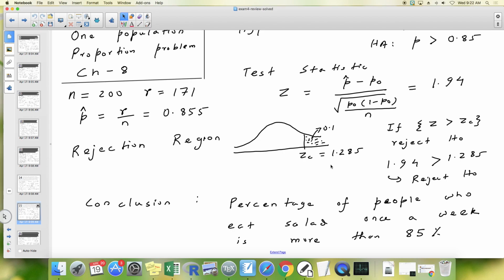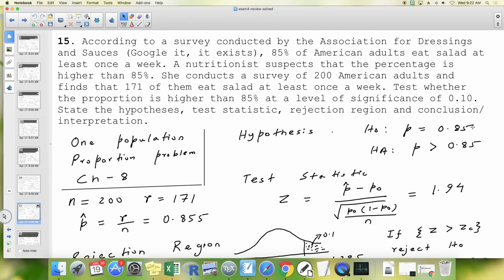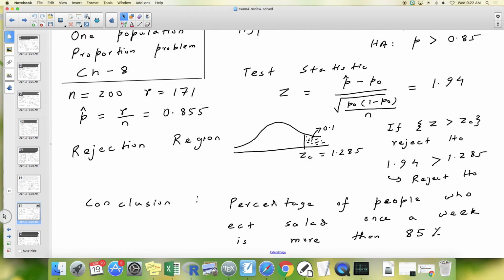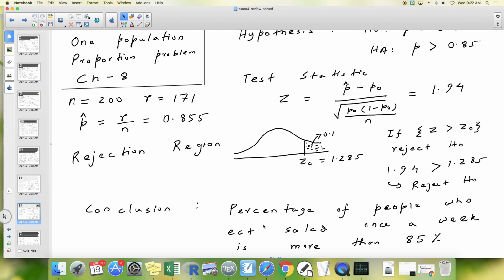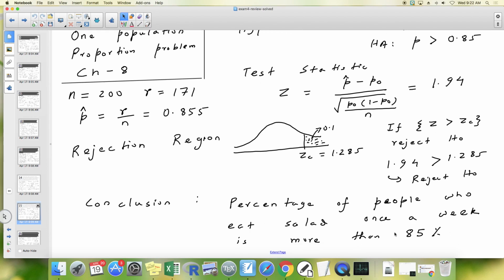Now you reject if Z is bigger than ZC. Does that happen? Yes. 1.94, our Z, is bigger than 1.285, ZC. So you reject H0. You reject H0 means you go along with this HA, which tells you that it's true. The percentage of people who eat salad at least once a week is more than 85%.